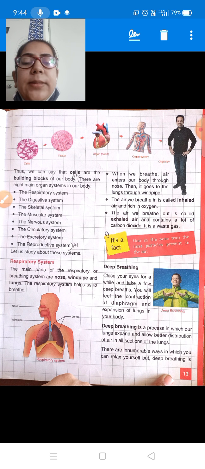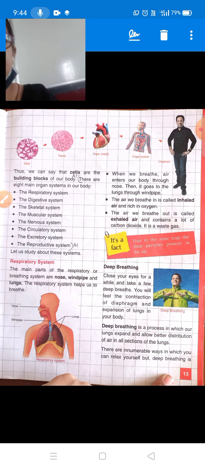So the respiratory system is made up of some parts like the nose, windpipe and lungs. The respiratory system helps us to breathe, meaning with the help of this system we are able to breathe the air, breathe in and breathe out. It is made up of mainly three parts: nose, windpipe and lungs.